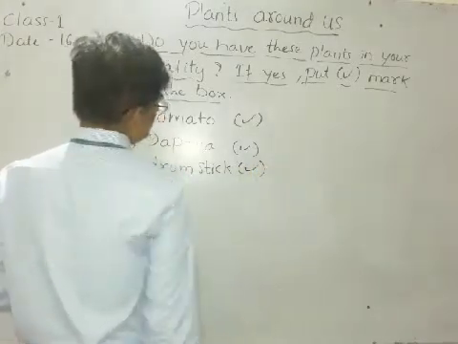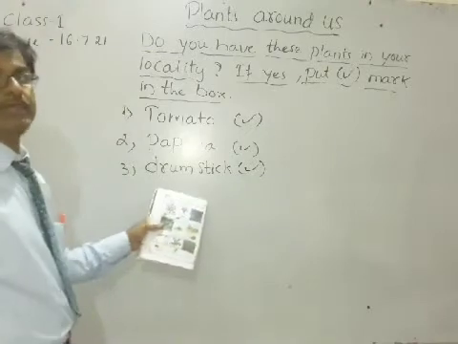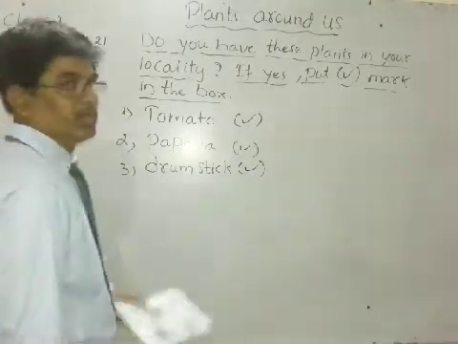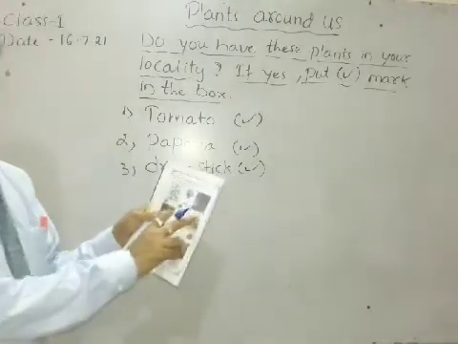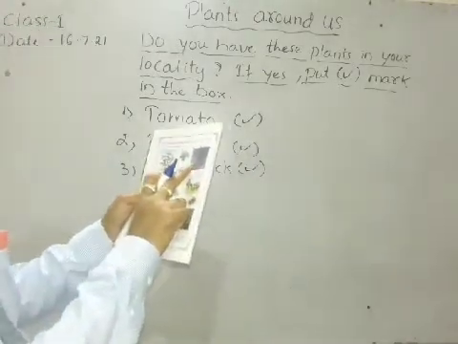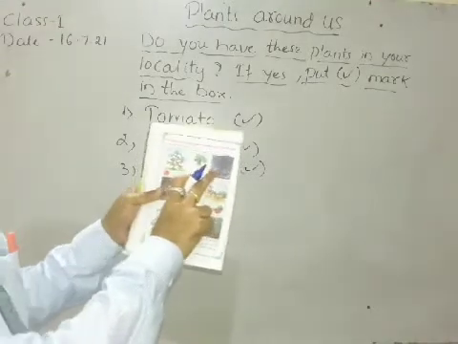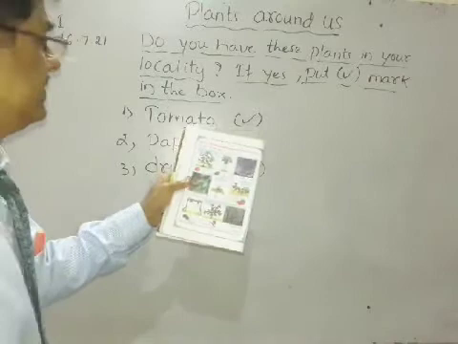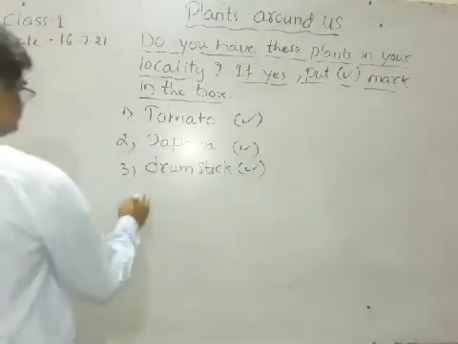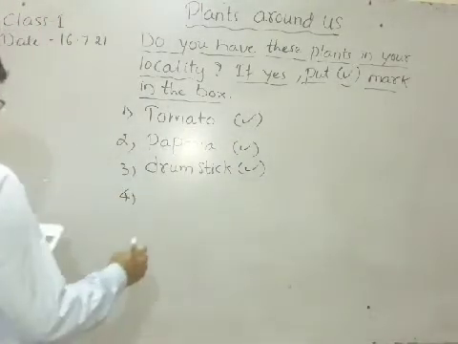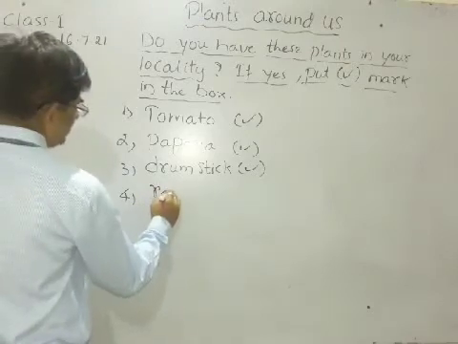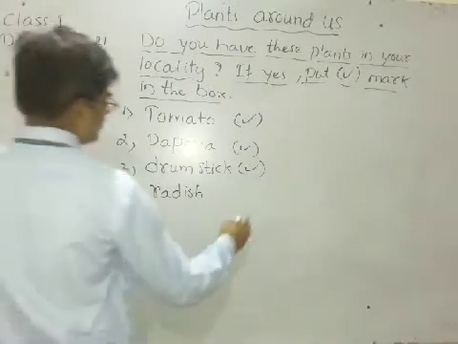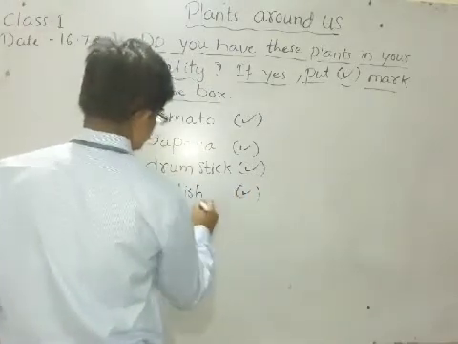If in your field or somewhere near your house this plant is there, you can put a right mark. You can see how the drumsticks are attached to the branches. Now next, if you are seeing this radish in your field, you can also put a right mark. Otherwise, not necessary.